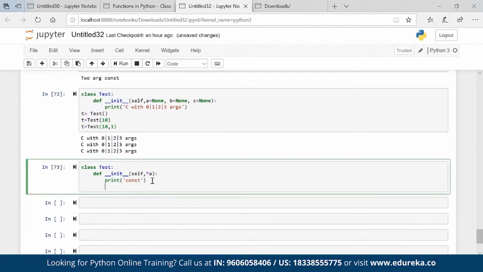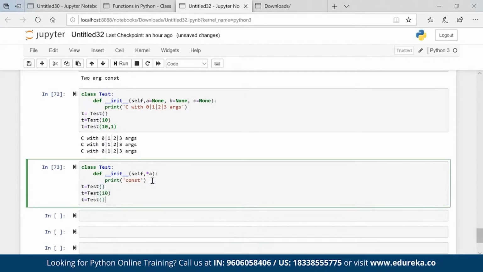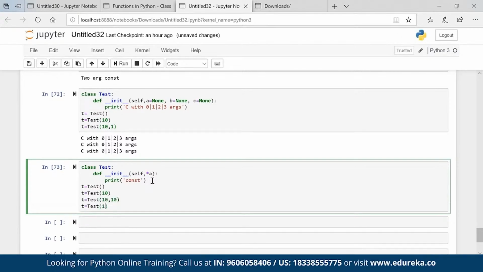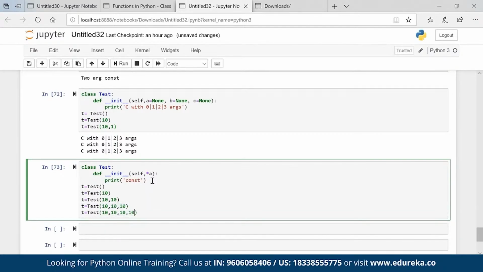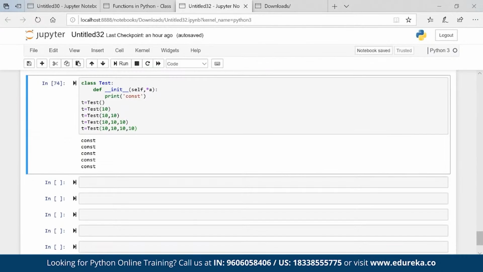Now I can have various arguments, no issues, right? t equal to Test() will work, Test(10) will work, Test(10, 10) will work, Test(10, 10, 10) will work, and so on. No issues. Execute. Perfect.